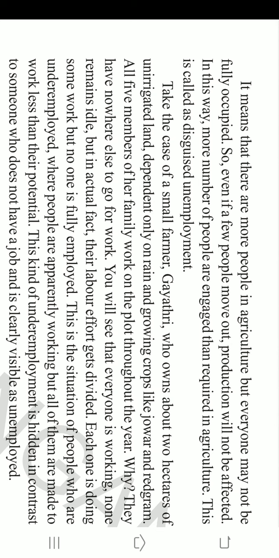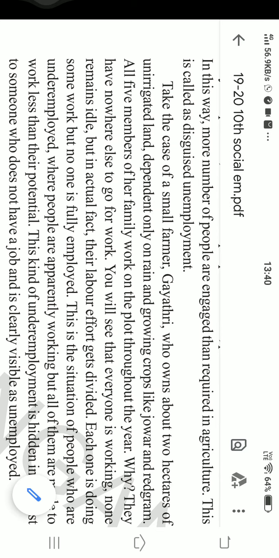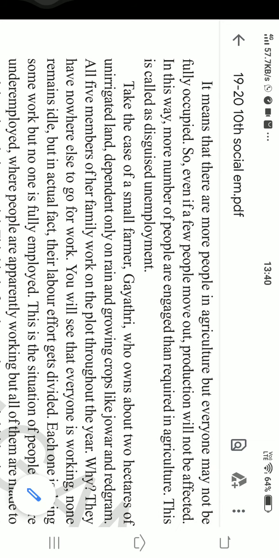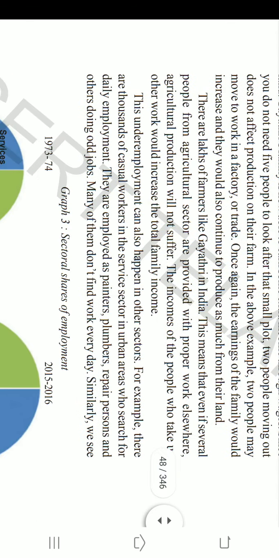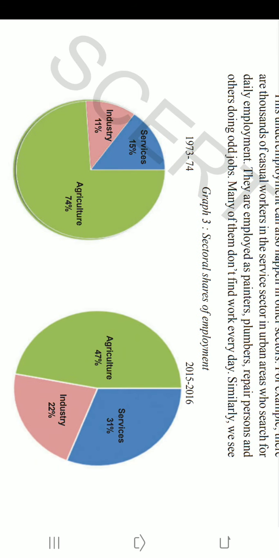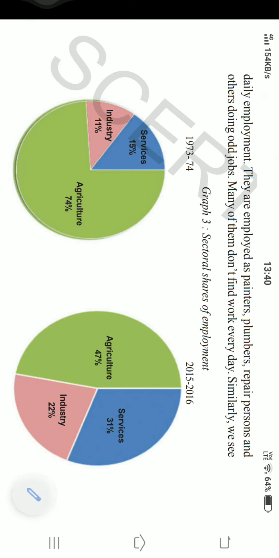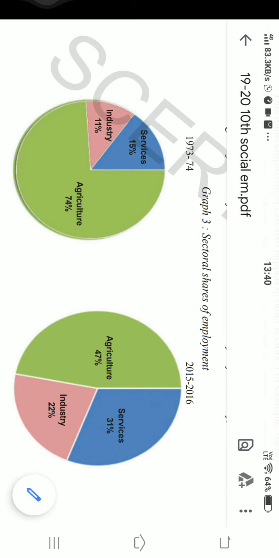So up to now, we have seen that the agriculture sector is still dominant in employment, but its contribution is very low, that is 16 percent of the GDP, whereas industries and services are good. It means that most of the people are in the agriculture sector. 74 to 47, still 47 is high. Actually, 47 percent of workers are not required in the agriculture sector.